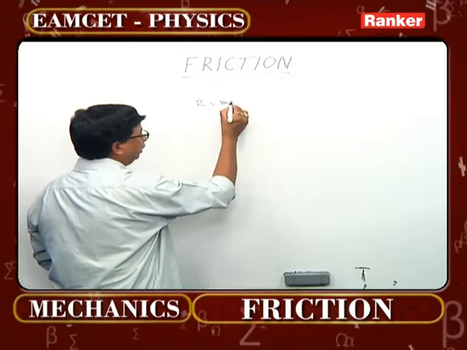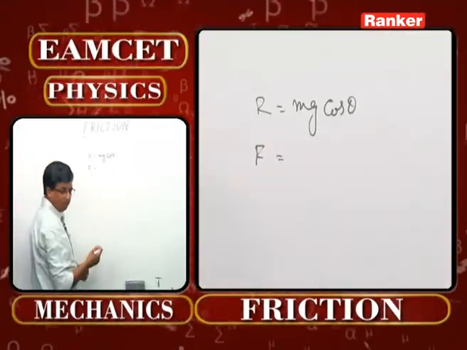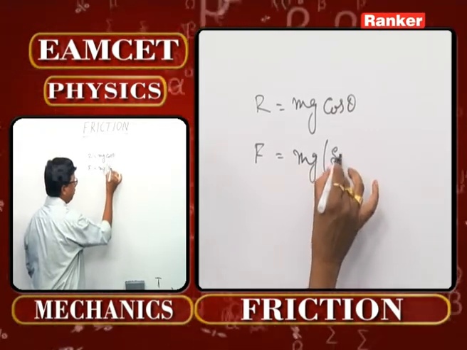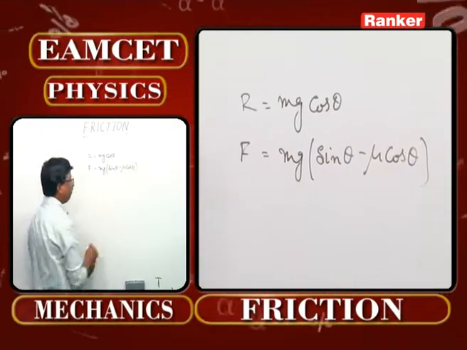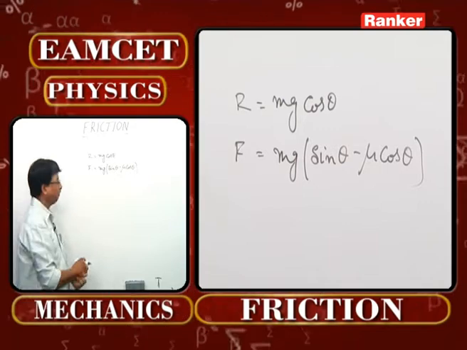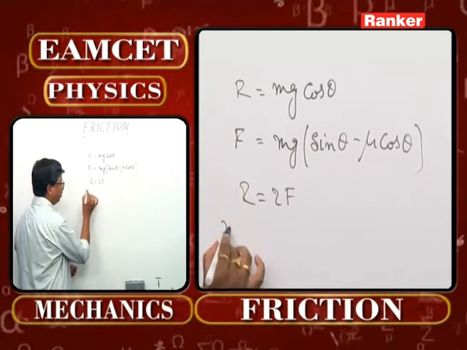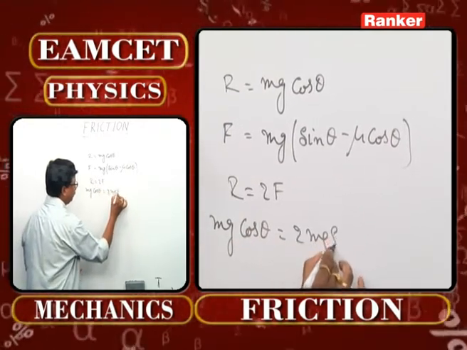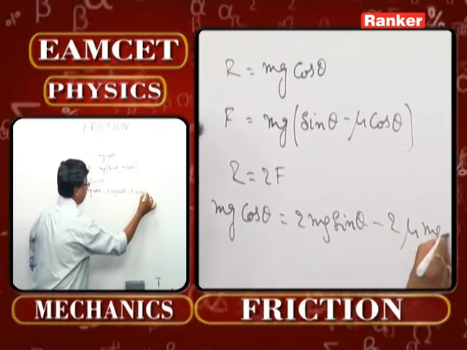What is the normal reaction acting on a body on an inclined plane? Normal reaction will be mg cos theta. And what is the force with which the system is coming down? You people can understand that one as mg into sin theta minus mu cos theta. That is actually the formula for downward force. Here it is given normal reaction is twice the downward force. 2f you have to write. Mg cos theta over here is equal to 2 mg sin theta minus 2 mu mg cos theta.